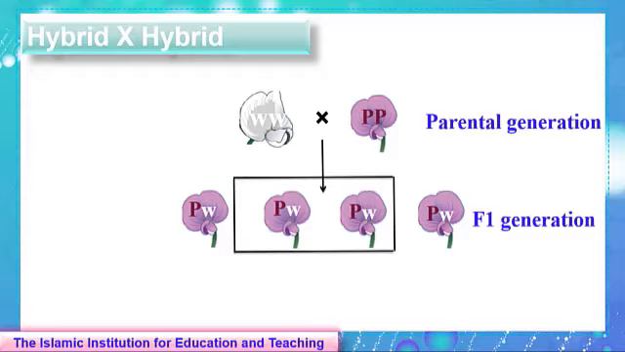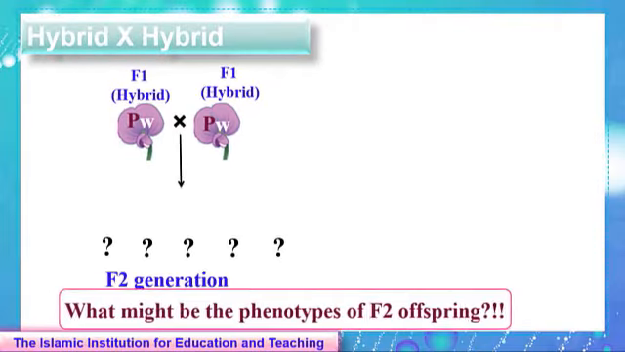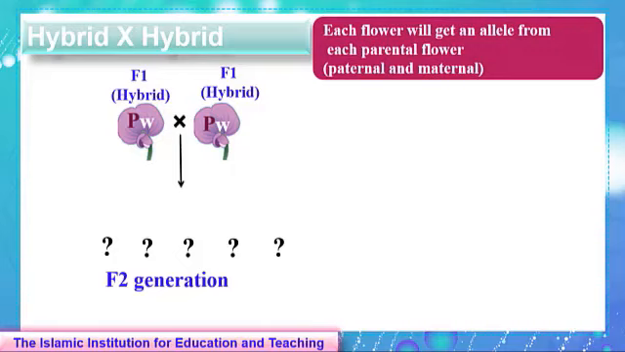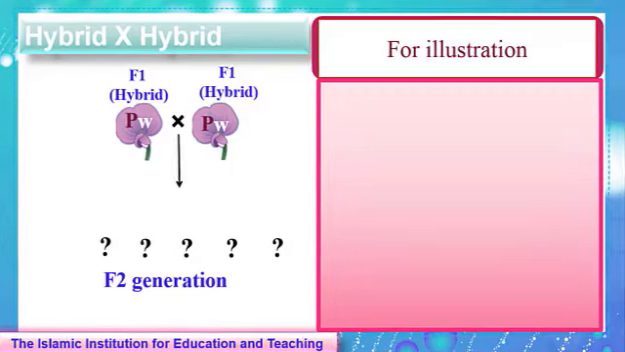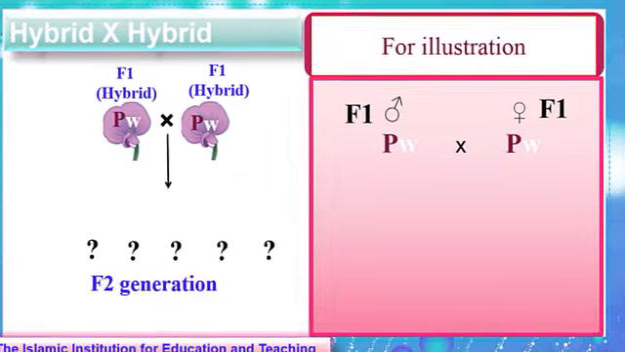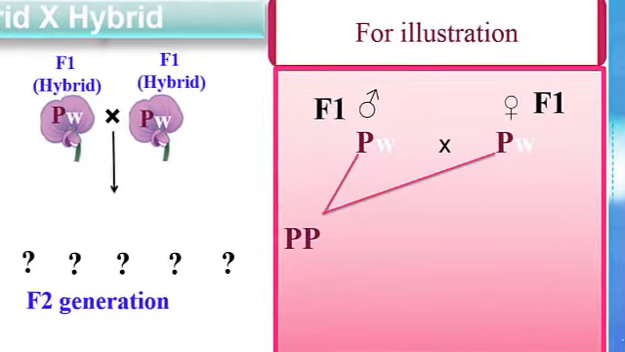Now, what if two hybrid flowers from the first generation are mated or crossed? So now we are crossing two hybrid flowers of genotypes Pw each. What might be the phenotypes of the offspring in the second generation? As we know, each flower will get an allele from each parental flower, a paternal allele and a maternal allele.